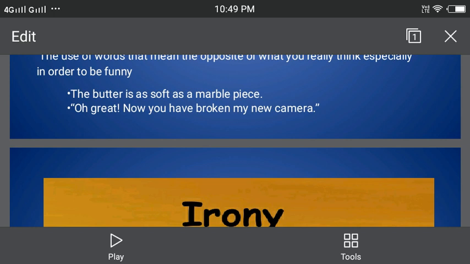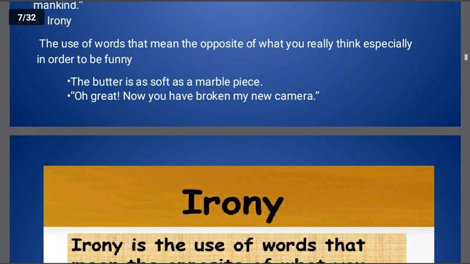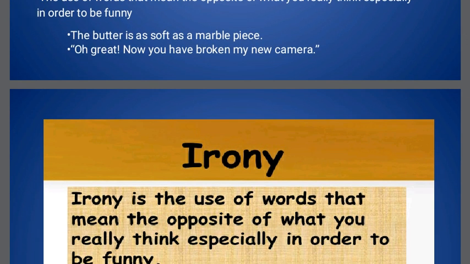What is the meaning of that? Is it really soft? No. Then we would never compare it to a marble piece. So the person wants to say that the butter is the worst one, which is as hard as a marble piece. But when we say as soft as a marble piece, the listener clearly understands what the speaker wants to say.